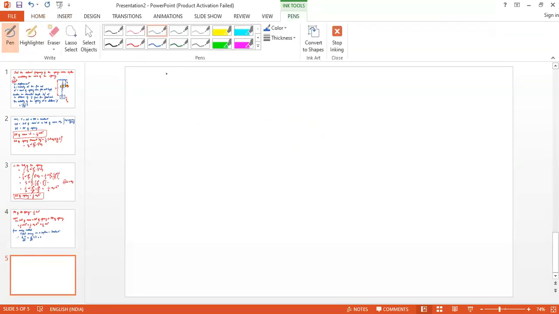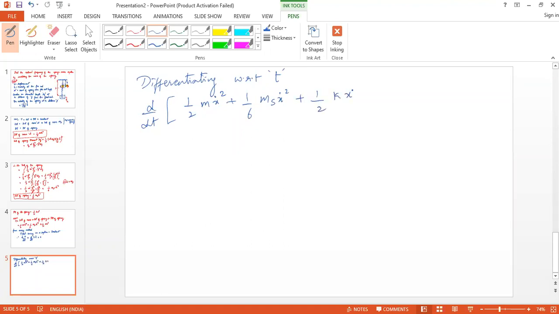So now if I differentiate it with respect to t, that is d by dt of 1 by 2 m x dot square plus 1 by 6 ms x dot square plus 1 by 2 kx square, that is equal to 0. So what is the differentiation of this?